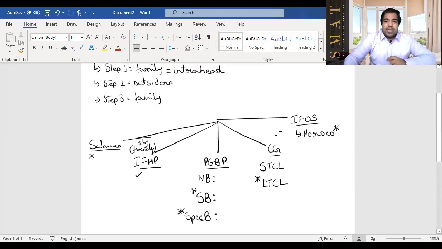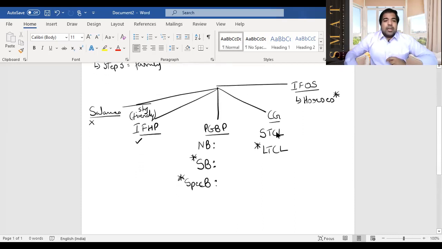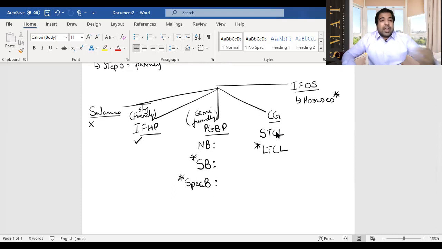Next, now guys, let's finish step 1. Step 1 is within the family. Salaries will never have any step 1 requirement because they will not have blood requirement. They will never have a loss. IFHP can have a loss and they can go within their family and set it off, no problem. In PGBP, this is called a semi-friendly head. You'll know why I'm calling it semi-friendly, but right now just keep in mind it's a semi-friendly head. The first, IFHP, was a friendly but shy head. This is a semi-friendly head.